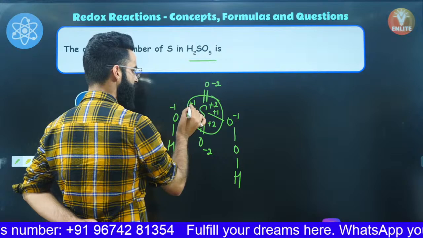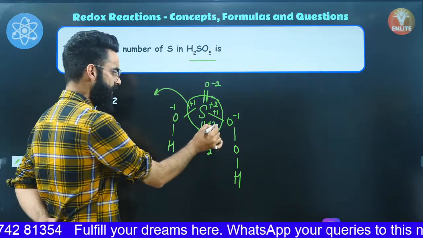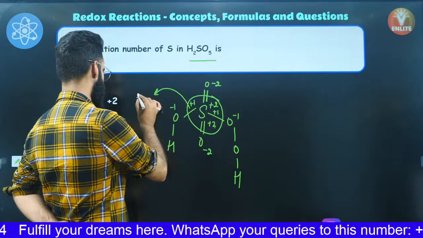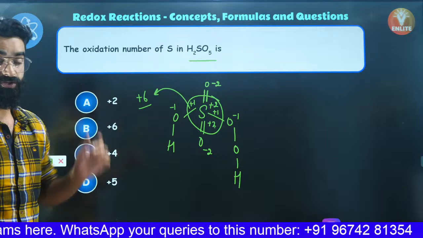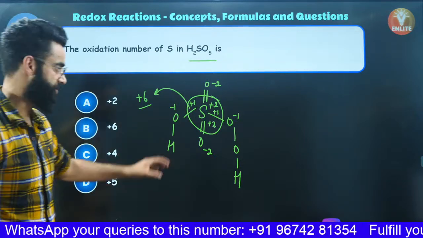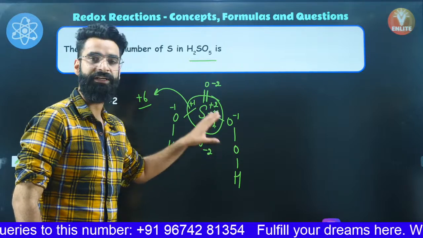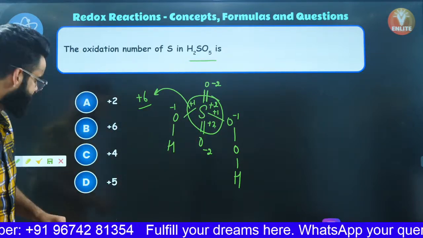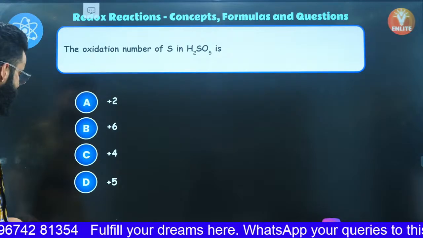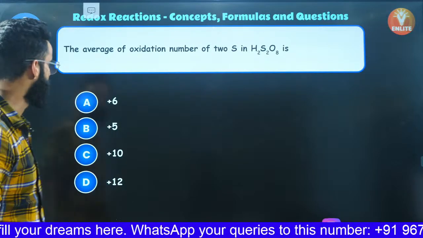So check it out. What is the oxidation state of sulfur in this particular compound? What is the total charge present on sulfur? 2, 4, 5, 6. So +6 is the oxidation state of sulfur in H2SO5, which you guys will be remembering from now onwards. Do remember, there is one peroxide linkage between two oxygen atoms in case of H2SO5. Do remember this, right? This is going to be its structure. Perfect. I would want you guys to remember its structure, right? This is H2SO5.